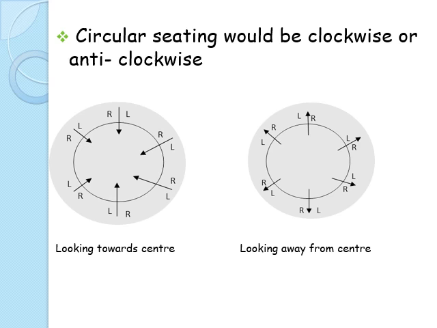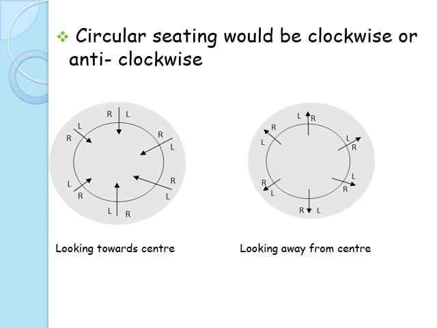Same applies to circular or rectangular seating as well. They are looking towards the center or they are looking away from the center. In case of circular arrangements, if the person is facing towards the center, his right hand side will be anti-clockwise, and if he is looking away from the center, his right hand side will be clockwise.